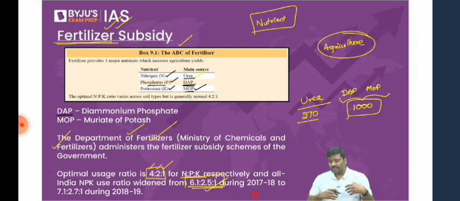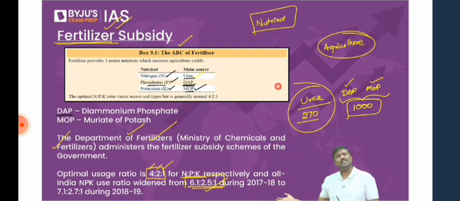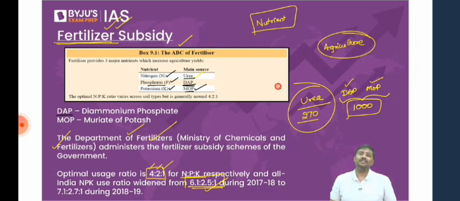Simple idea. Why are we using more and more of urea? Here is the reason. Urea price is 270 per bag. For DAP and MOP, the price is at least 1,000 rupees. The farmers will use which of the two groups more? Obviously, urea. So, consumption of urea is very, very high in India. There is a problem. It will cause pollution. Soil pollution will be caused. And under ecology and environment, we'll come across one more problem here.